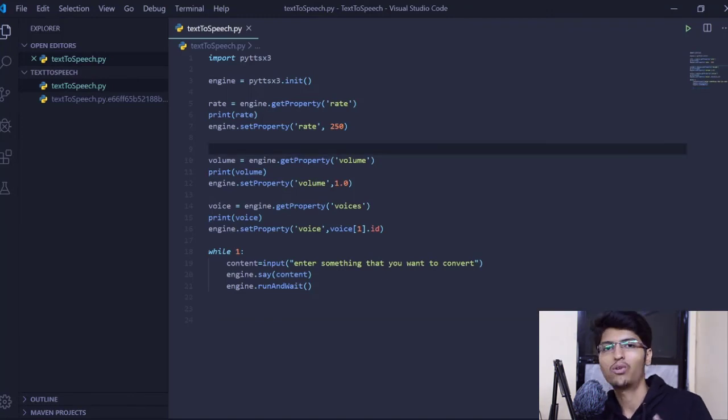So this was how we can convert text into speech, and this is how we can work with this library. If you want to dive deeper, you can go back to the documentation and manipulate more things. This was just the introductory part.